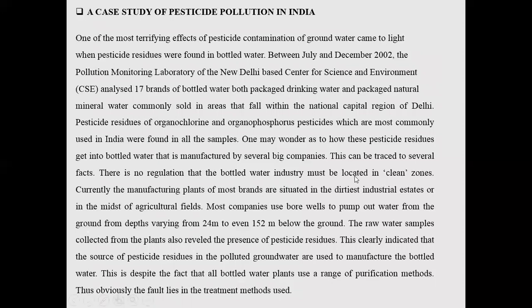After that a study was done, and according to the study, it was found that most of the industries were located in a polluted area, in the dirtiest industrial places. These packaged bottle industries were located in between agricultural fields also. These packaged bottled water companies used to bore the underground water, from 24 meters to 152 meters, and this was used as packaged bottled water.